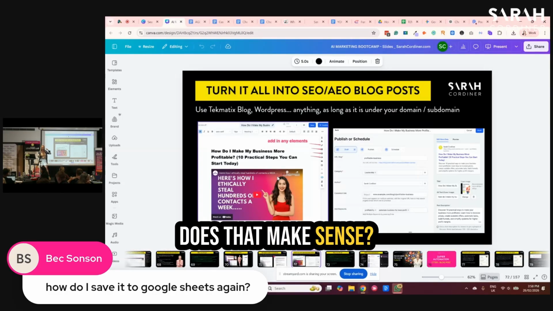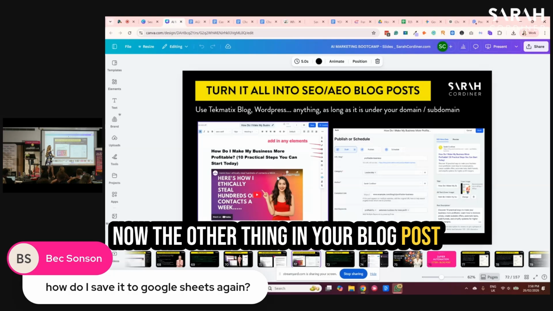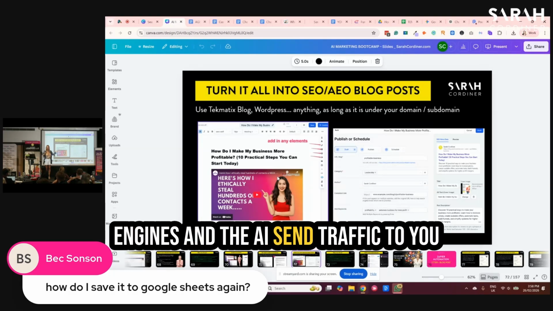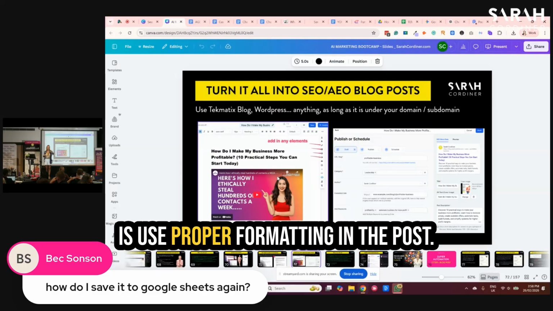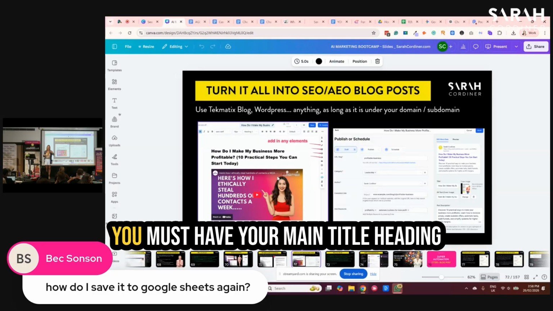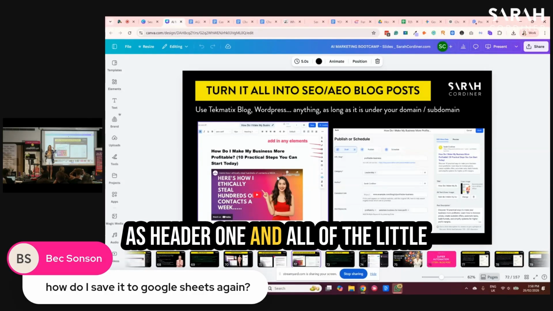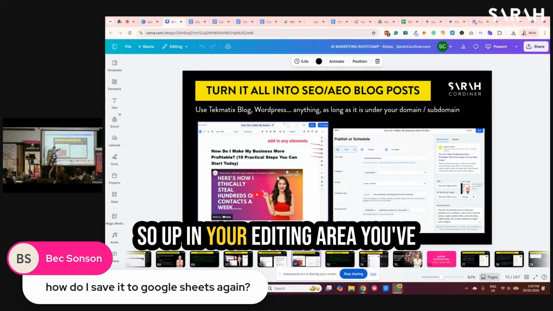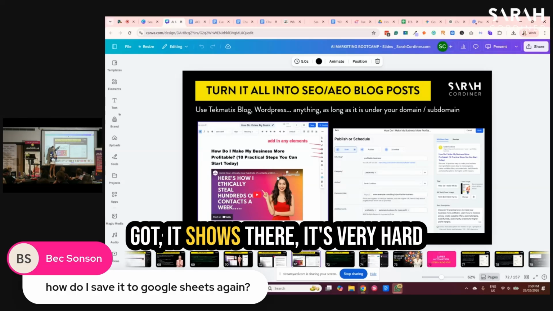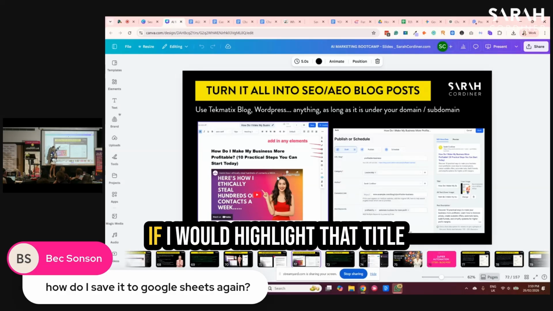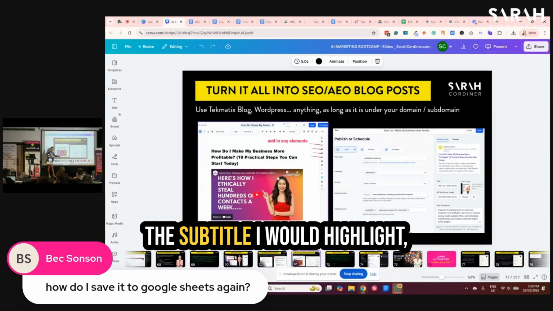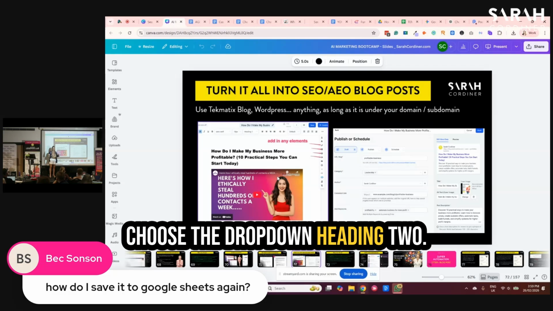Does that make sense? Now, the other thing in your blog post you need to do to help the search engines and the AI send traffic to you is use proper formatting in the post. You must have your main title heading as header 1, and all of the little subheadings must be heading 2. Up in your editing area, it's very hard to see, but it says heading 1. I would highlight that title and select heading 1. The subtitle, I would highlight, and choose the drop-down heading 2.